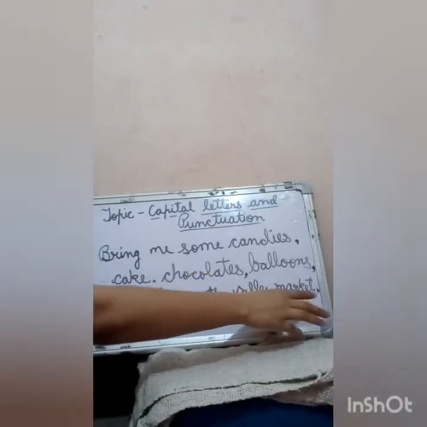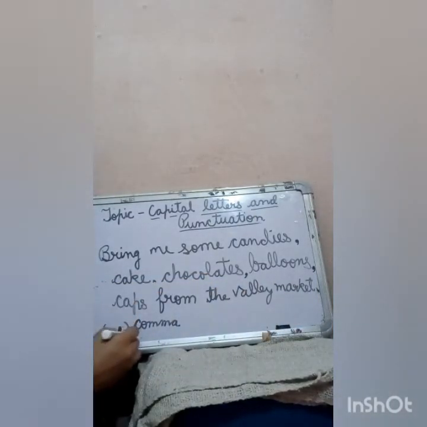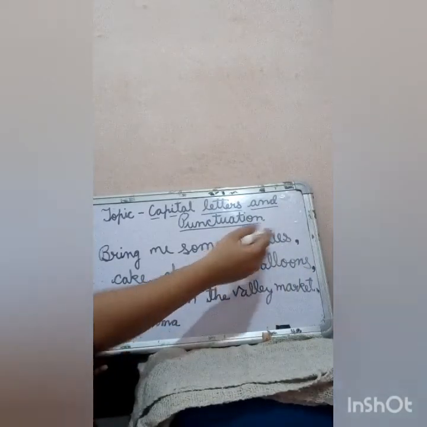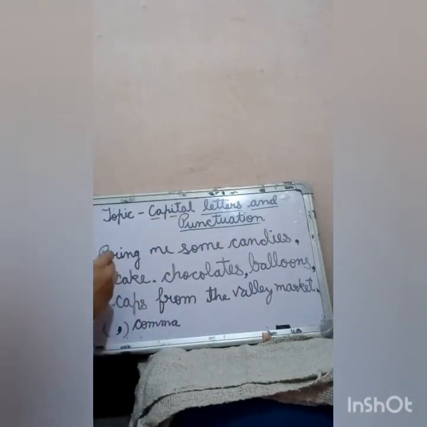Understand? That is the use of full stop. And this is the use of comma, that we put it between the list of words, and we make the first letter of every sentence capital. So that's all about the punctuation marks.